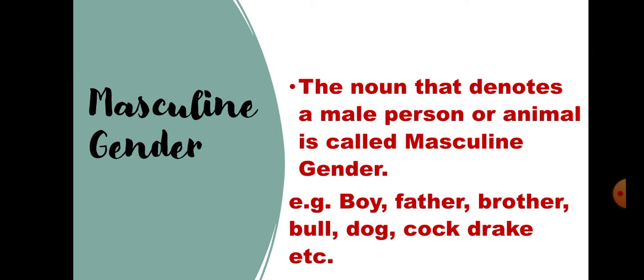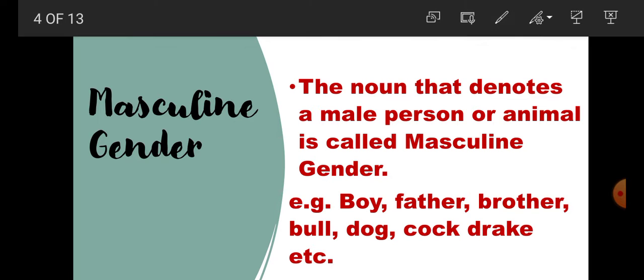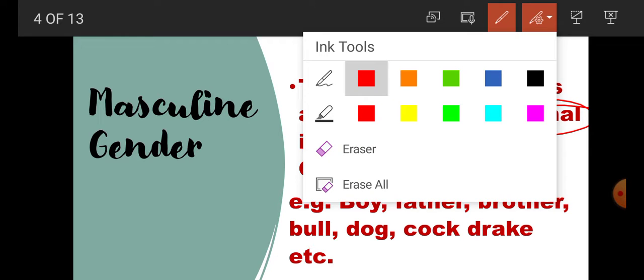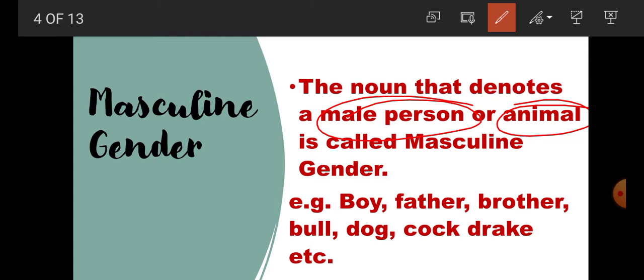Now, number one, masculine gender. What is masculine gender? The noun that denotes a male person or animal is called masculine gender. Students, what is masculine gender? The noun that denotes a male person or any animal is called masculine gender. For example, when we say boy, it indicates a male person. Father, it indicates a male person. Brother, it indicates a male person.